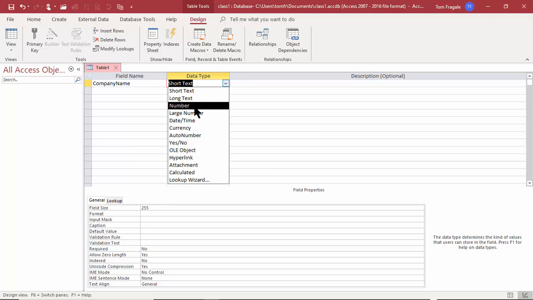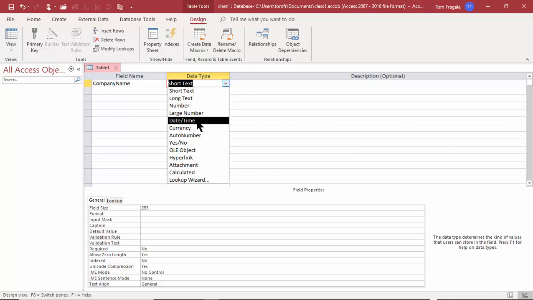Now, when I started with Access a long time ago, they didn't have this large number data type. So that would be for your larger numbers, maybe for scientific purposes or literally astronomical numbers, right? So I haven't had a purpose to use the large number fields, but if maybe it's for scientific purposes, or if you're talking about astronomy, then we have really large numbers like that. That would just be one example. But usually the number type is adequate for that.